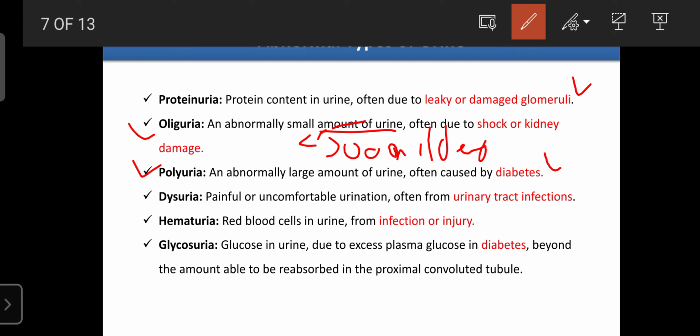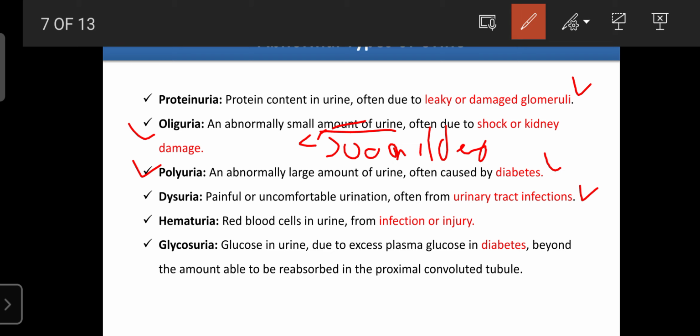Next is dysuria, which is painful, uncomfortable urination, often from a urinary tract infection. During urination, if there is any pain or discomfort, that condition is known as dysuria. It occurs due to UTI, or urinary tract infection, and is more common in females as compared to males.